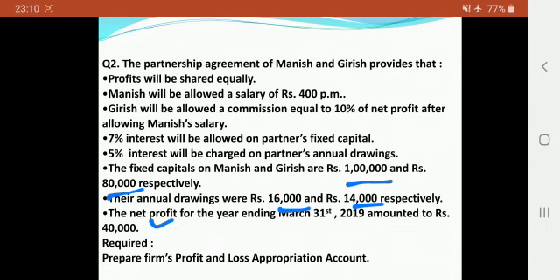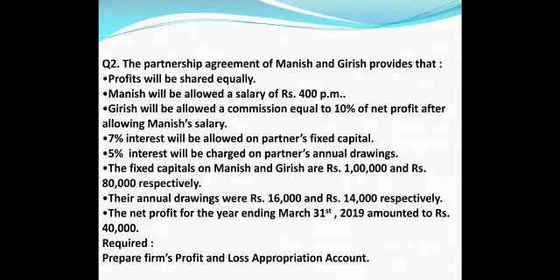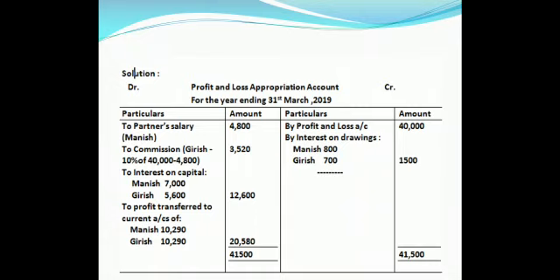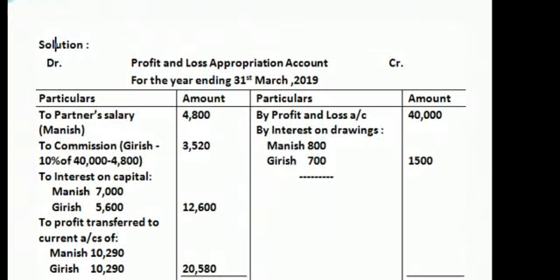Let's start solving the question, children. See how the profit and loss appropriation account will be made. On the credit side, first of all, we will put the net profit, which is by profit and loss account, 40,000. Then by interest on drawings account, Manish 800, which is 5% of 16,000, and Girish 700, which is 5% of 14,000. So the total interest on drawings is 1,500.